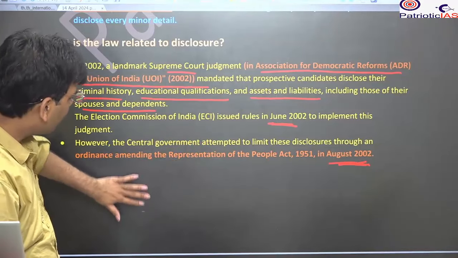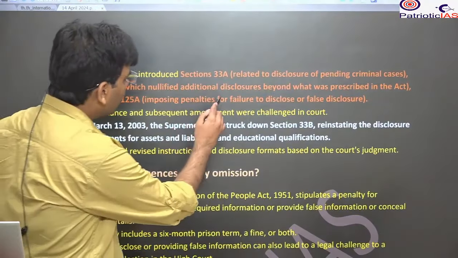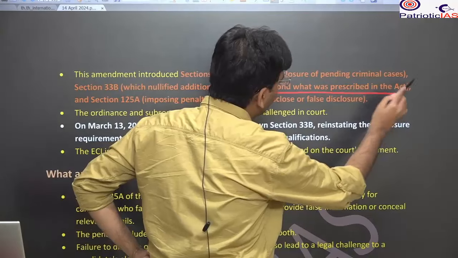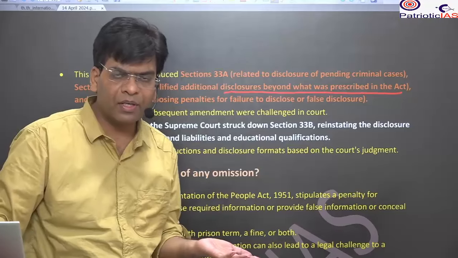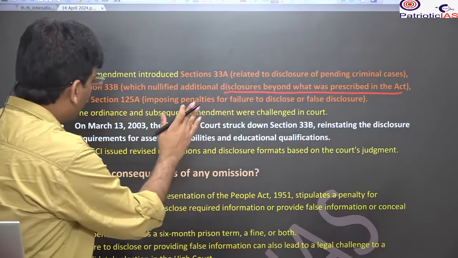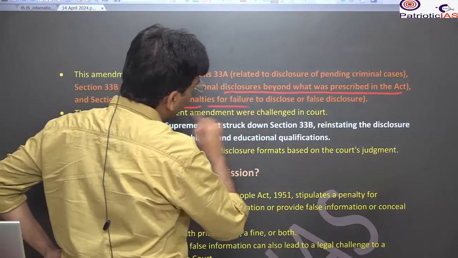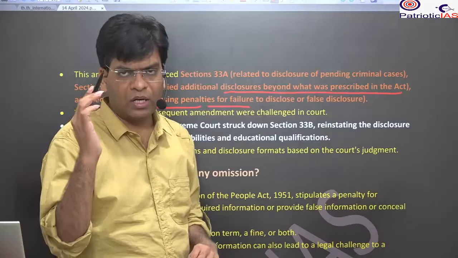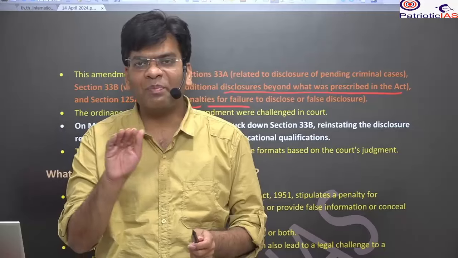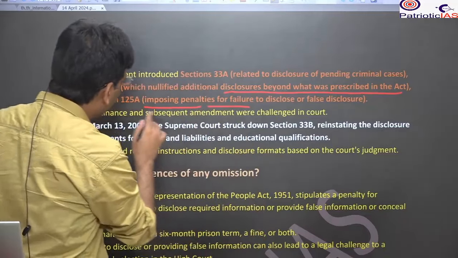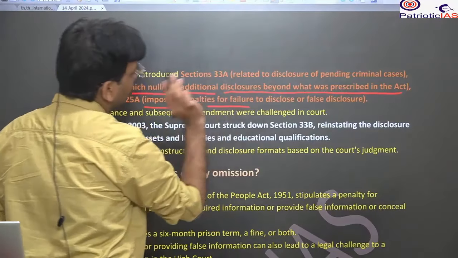So the ordinance was there, and the ordinance changed this. The ordinance said there is no need for disclosure beyond what is prescribed in the Representation of the People Act, 1951. They also brought in some supporting provisions, yes, the imposition of a penalty for failure of disclosure or false disclosure. In the ordinance they tried to show that yes, we are going to implement this, but in between, by Section 33B, they nullified the additional disclosure.